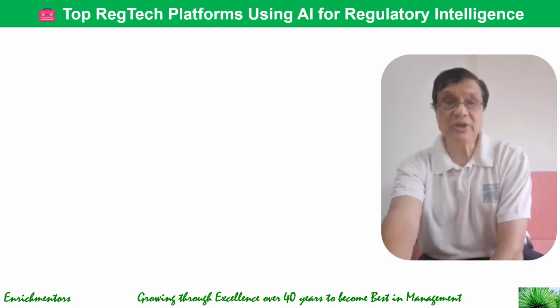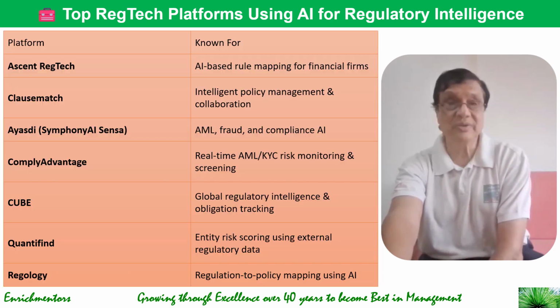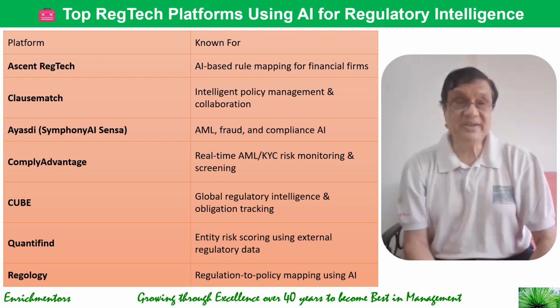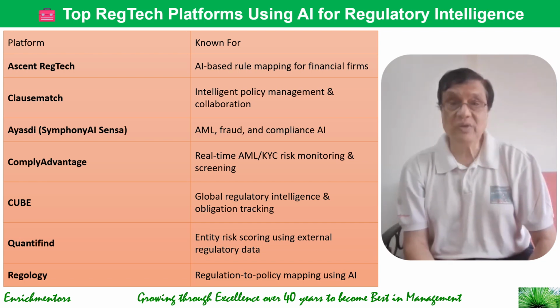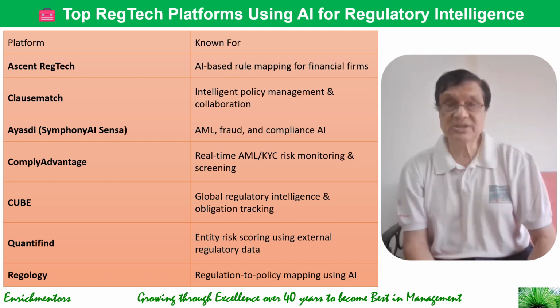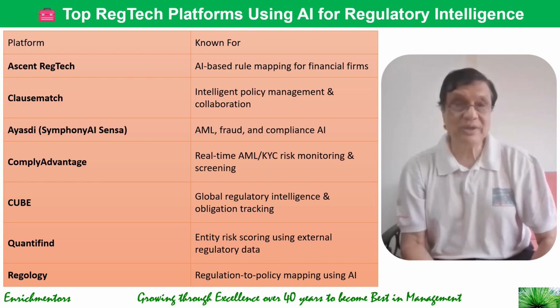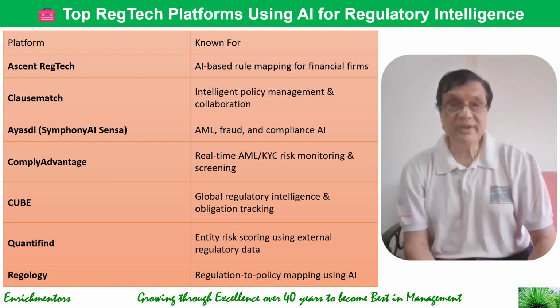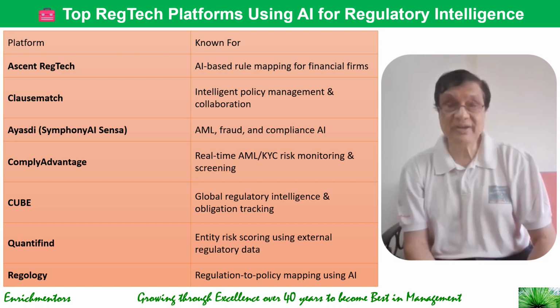Then what are the top RegTech platforms using AI for regulatory intelligence? Let's take a look at them. So there is Ascent RegTech, that is known for AI-based rule mapping for financial firms. Then there's ClauseMatch, that has intelligent policy management and collaboration. Then there is Symphony AI Sensa for AML, anti-money laundering, fraud and compliance AI.